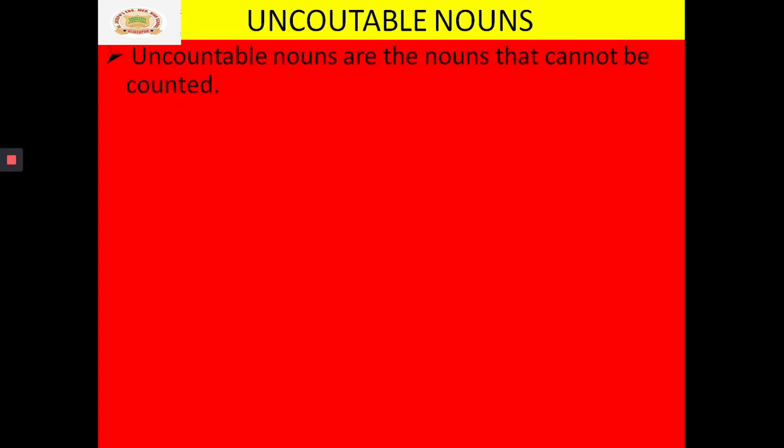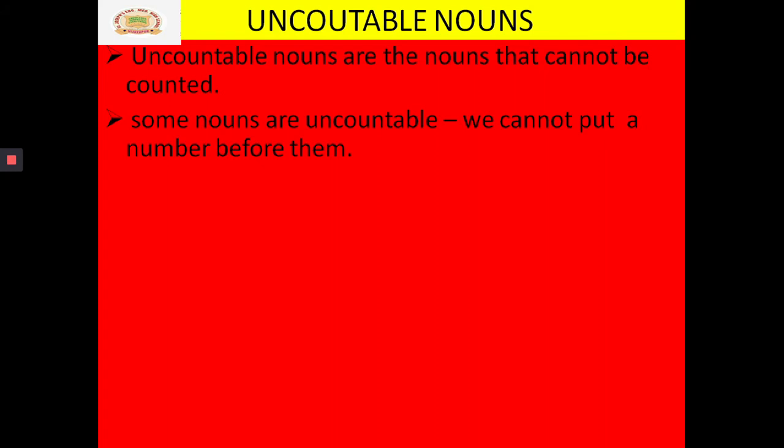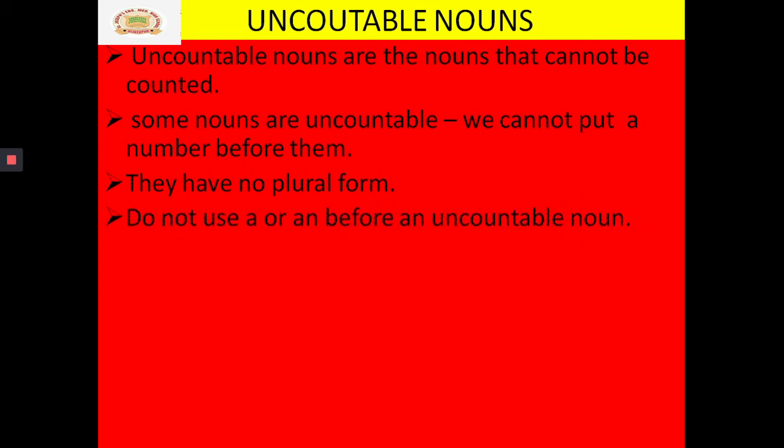So, moving on to the next one, that is uncountable nouns. Uncountable nouns are the nouns that cannot be counted. We cannot count them at all. Yes or no? Some nouns are uncountable. We cannot put a number before them. They have no plural form. Do not use a or an before an uncountable noun. Then what do we have to use? We have to use some before an uncountable noun.